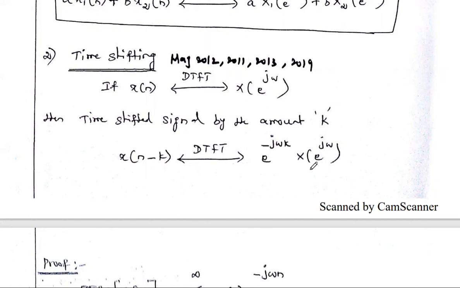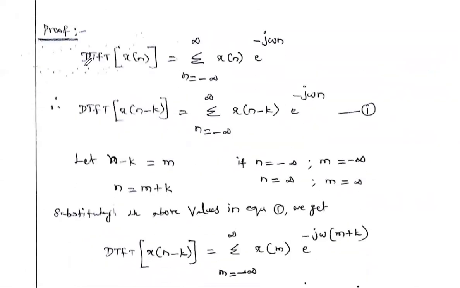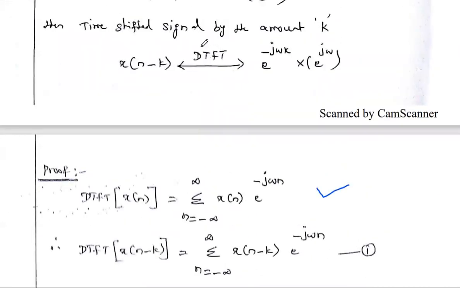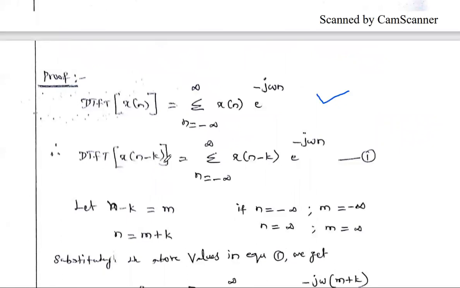This is the property. Now we are going to prove this time shifting property. In order to prove it, first we take our known DTFT formula. The DTFT of the time domain signal x of n is summation n equal to minus infinity to infinity x of n e power minus j omega n. Our aim is to prove the DTFT of the time shifted signal x of n minus k as above. Therefore the DTFT of x of n minus k can be written as summation.